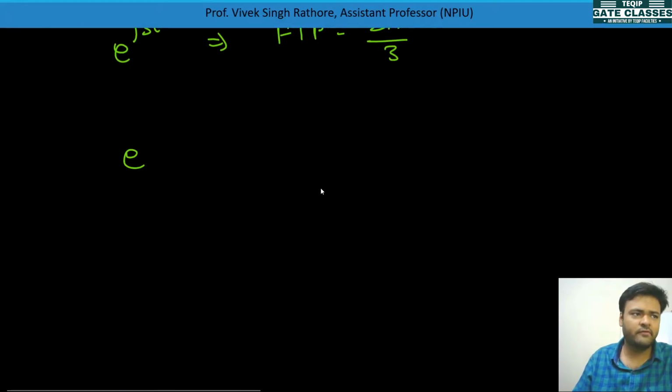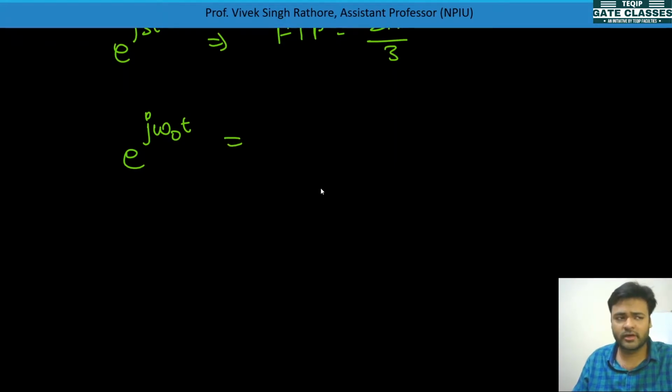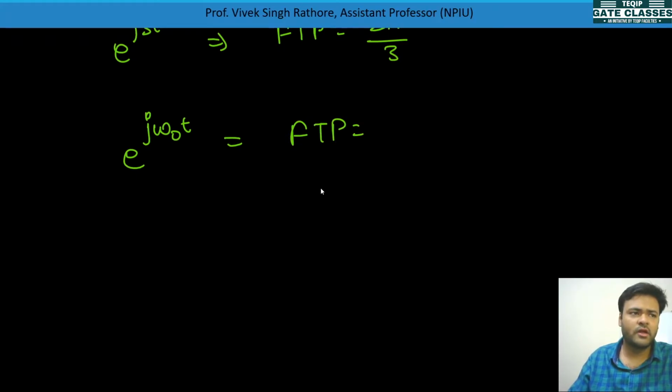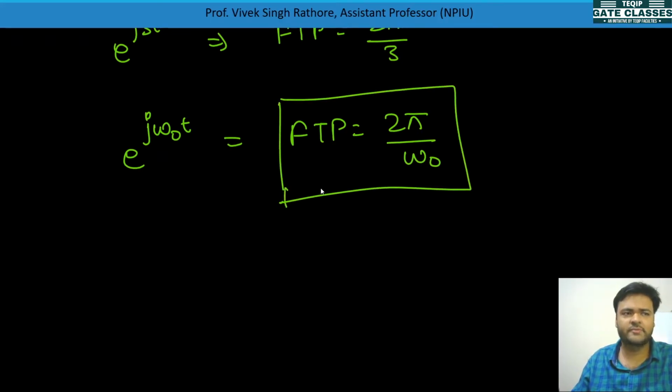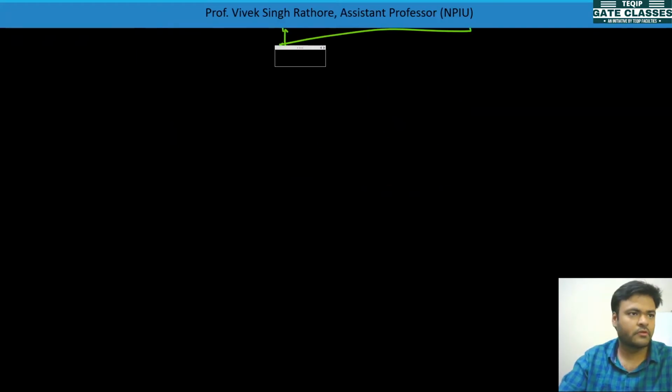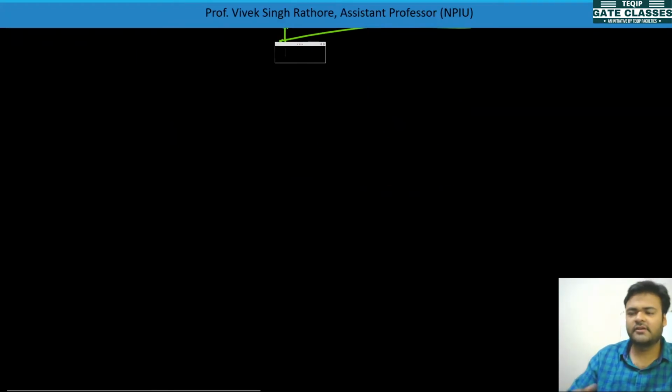So finally, if you calculate e to the power j omega naught t, which can be written as cos omega naught t plus j sin omega naught t, its fundamental time period will be equal to 2 pi by omega naught. So the final output we wanted is the generalized expression for fundamental time period, that is 2 pi by omega naught. Same for the discrete time signal.